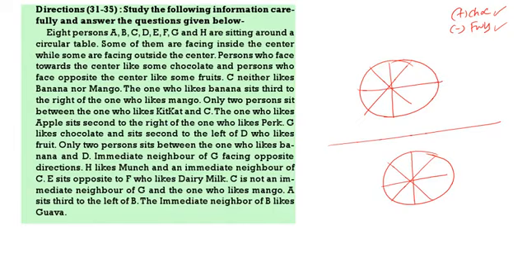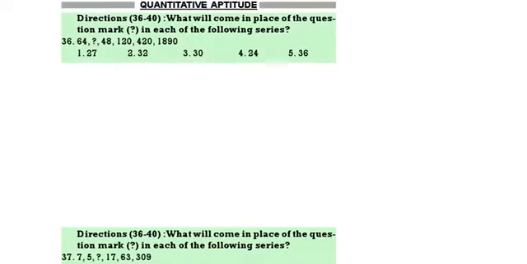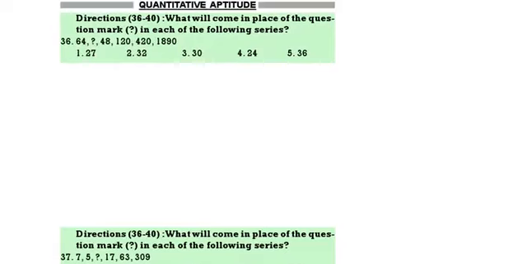Okay, good morning students. Today we will discuss quantitative aptitude of paper number 10. See questions 36 to 40. What will come in the place of the question mark in the given number series? So here one number series is there. You have to find what will come in the place of the question mark. See the number series: 64, question mark, 48, 120, 420, 1890.